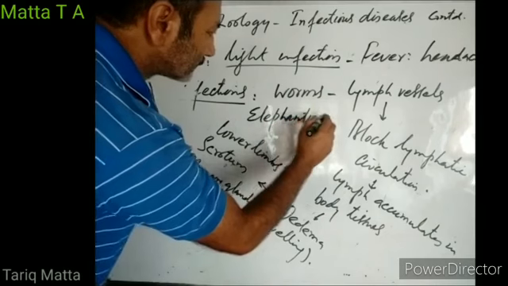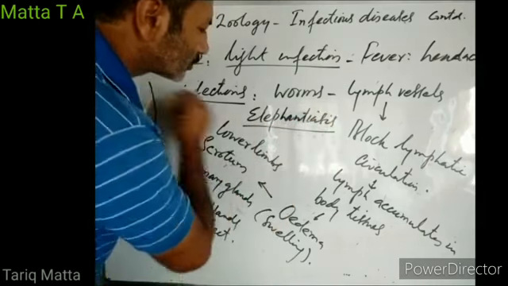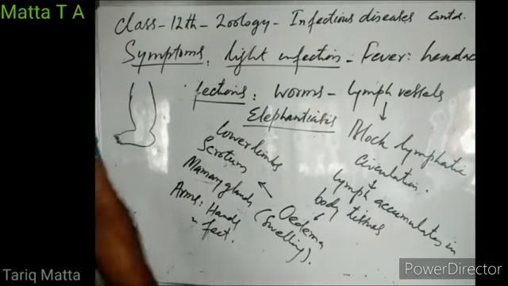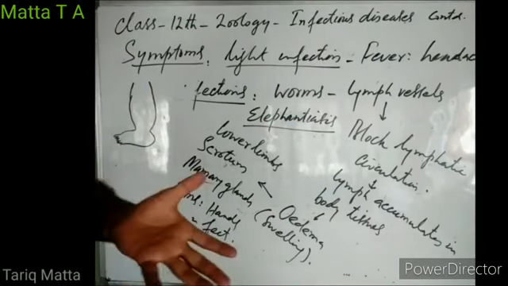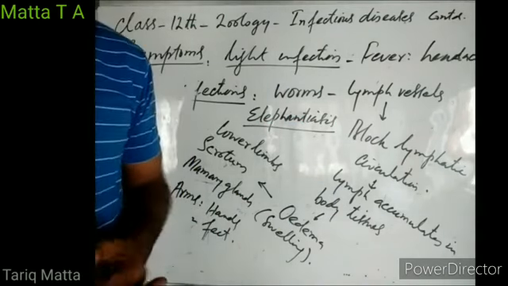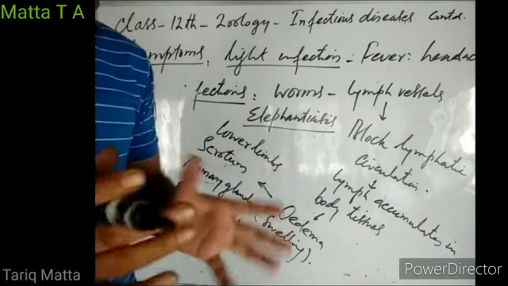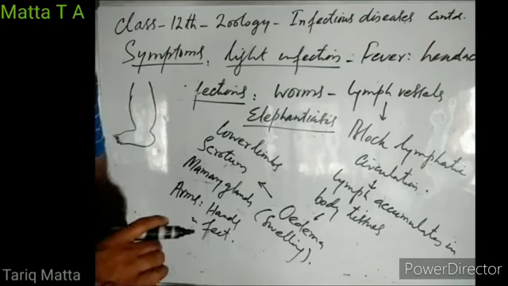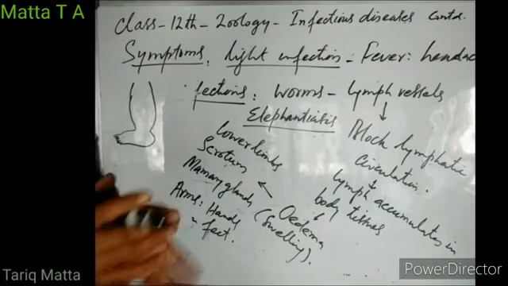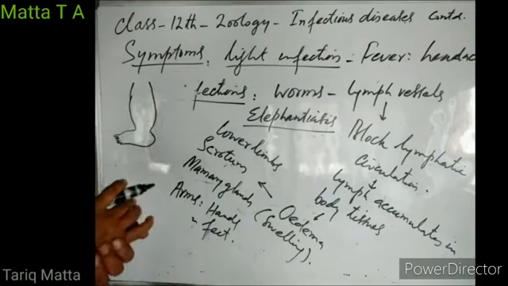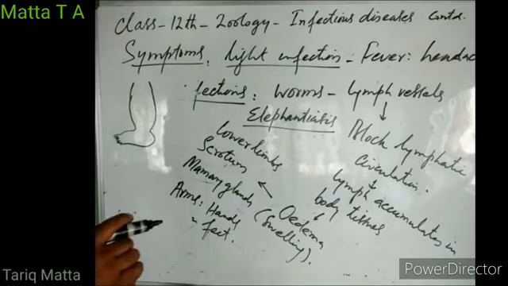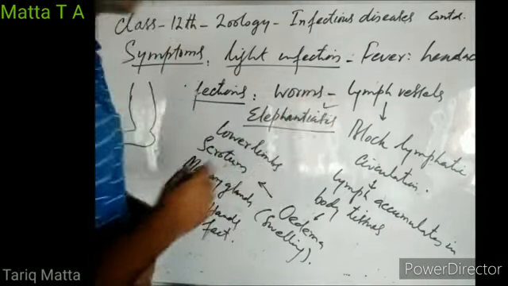Why is it also known as elephantiasis? Because the limbs of a person swell like the limbs of the elephant. You have seen elephants, they have got very thick legs. So the limbs of a person, due to accumulation of lymph in them, swell and resemble the limbs of an elephant. That is why it is also known as elephantiasis.